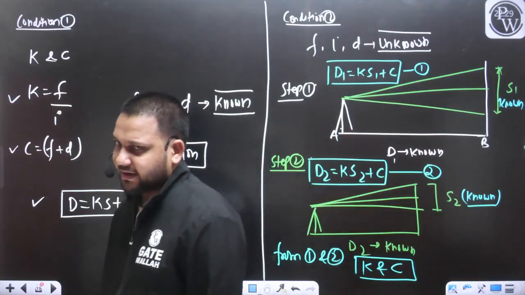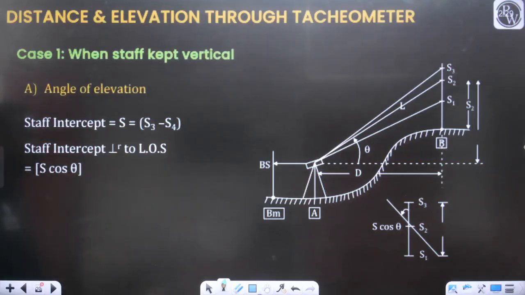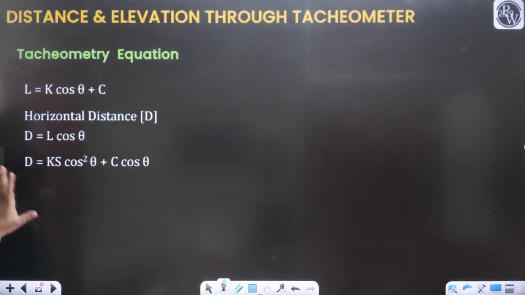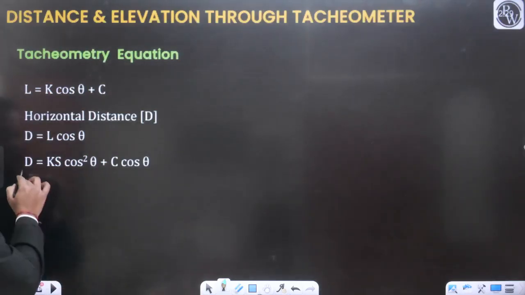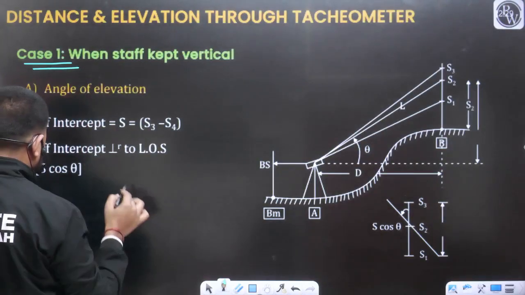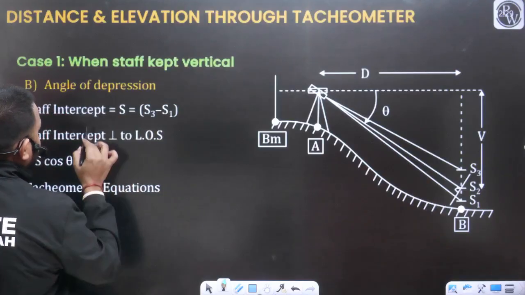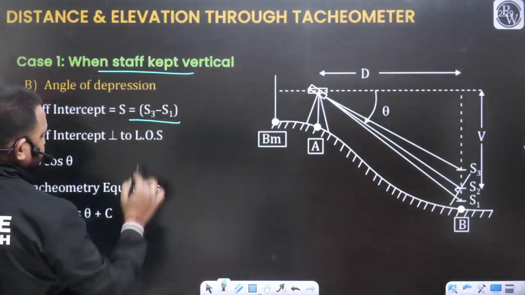But here again, as you can see in the slides, there are different cases and different formulas. Yes or no?